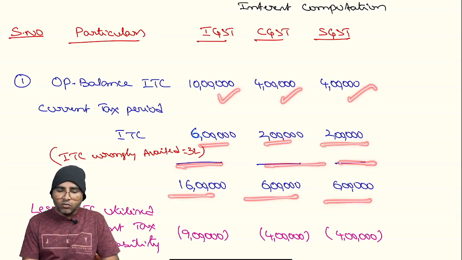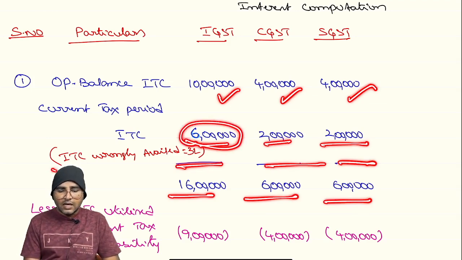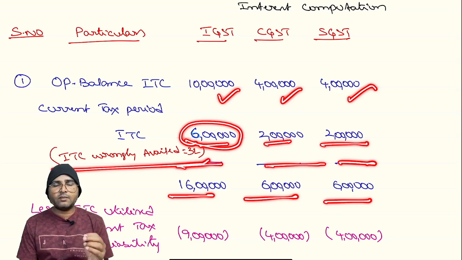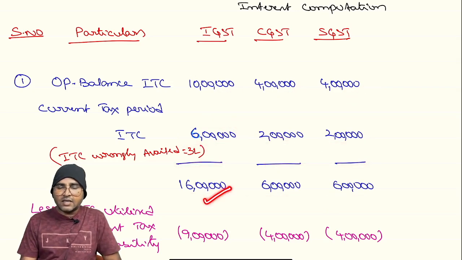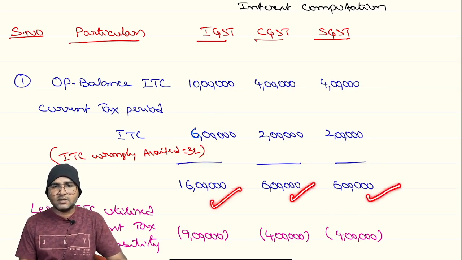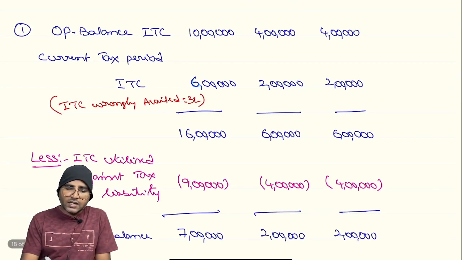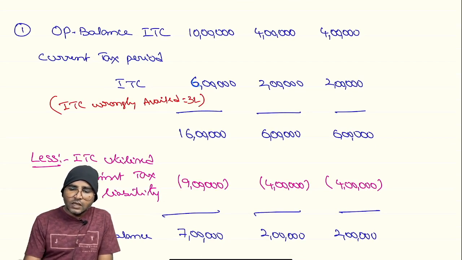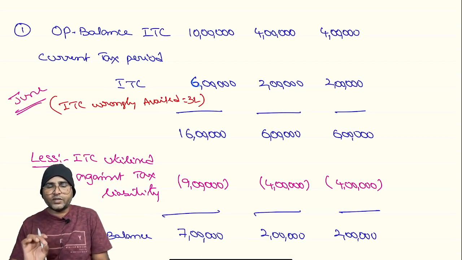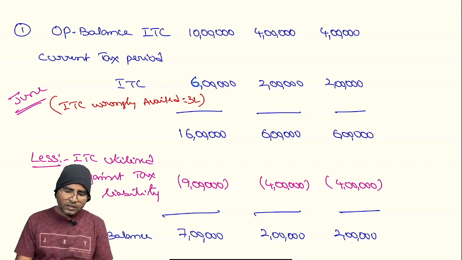16, 6, 6. Now, out of this 6 lakh rupees, 3 lakh rupees of ITC wrongly availed. Suppose such 3 lakh rupees is a blocked credit, but still, with or without the knowledge, such 3 lakh rupees has been added to the input tax credit ledger. Right, total credit became 16 lakhs. IGST credit 16, CGST credit 6 and SGST credit 6. Now for this month, suppose taken an example, let us assume June. This is the situation which is in the month of June, right?